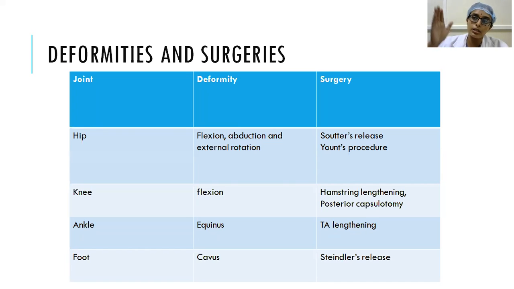Same way in ankle, when you have an equinus deformity, tendo-achilles lengthening will be done. That is one of the procedures for equinus deformity. And in foot, you have a cavus deformity. For that, Steindler's release is done. What these releases are, I will show you in the next slide.